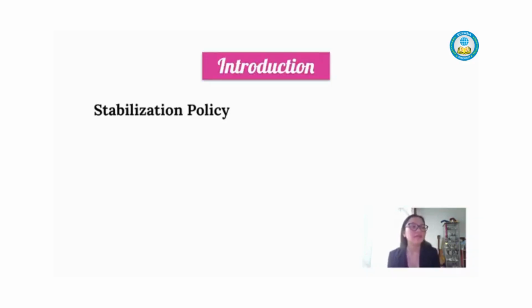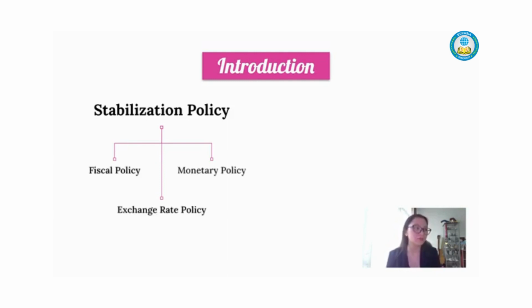Stabilization policy is a government action to manage economic fluctuation. It has been a catalyst for governments across the globe to stabilize their economies, control inflation, and promote economic growth. Three policies, according to Robert Mundell, are fiscal, exchange rate, and monetary policy. Fiscal focuses on government spending and taxation, the exchange rate policy focuses on maintaining a stable exchange rate, and the monetary policy focuses on regulating money supply and interest rates. A country should balance these policies so they can stabilize their economy, promote growth, and reduce the level of poverty.